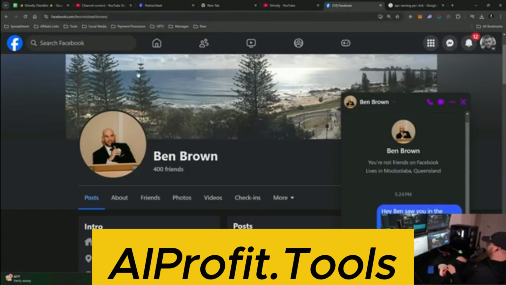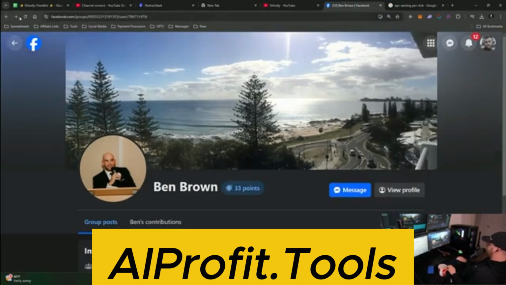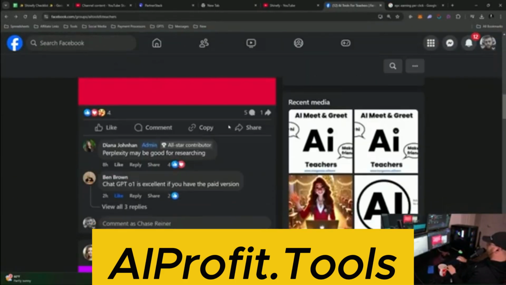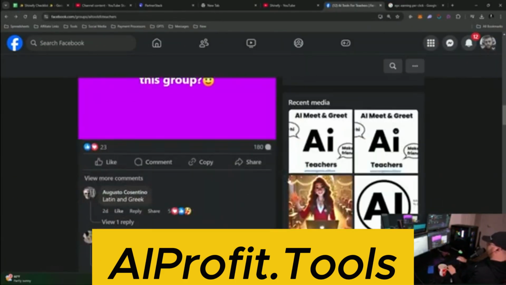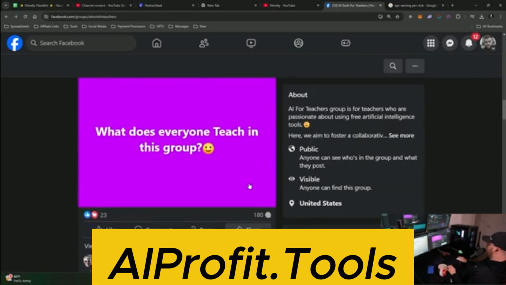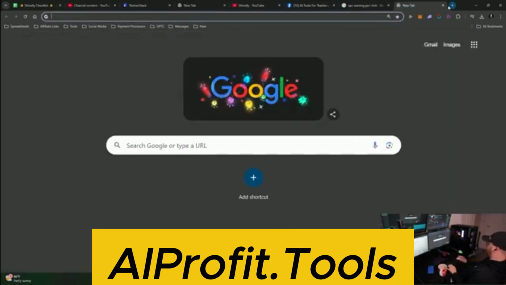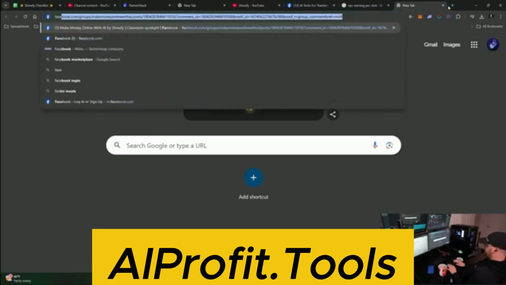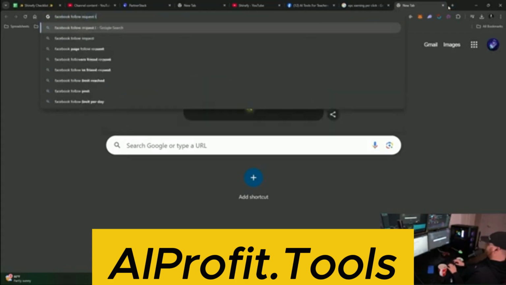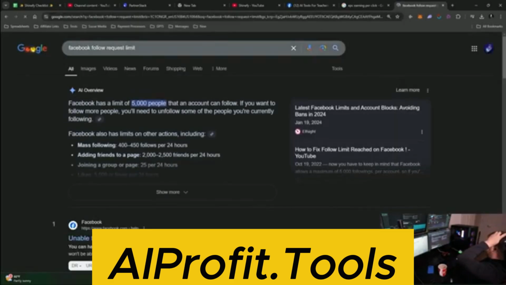Now, there are tools that'll automate this stuff for you, but it's such a small quantity of people every day that this is something you can do for 10 minutes a night on your phone. And essentially, this might take you a month or two to get maybe 5,000 followers. I don't know what the friend limit is. Let me go check. Let's type in Facebook follower request limit or friend limit.